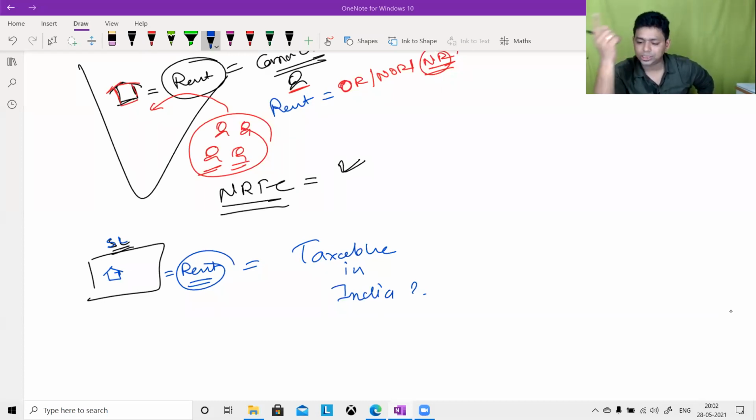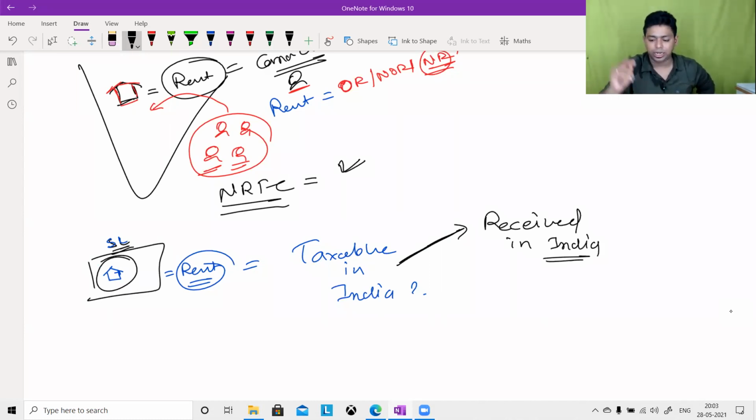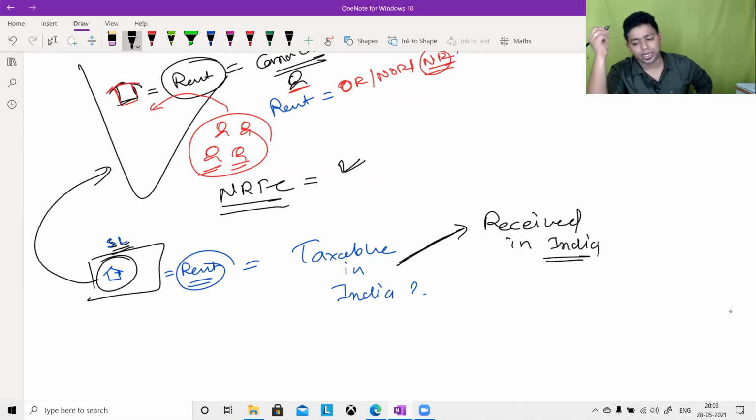Taxable. Yes, taxable if received in India. Okay. So I take the answer from Om and Deep and they are saying, sir, yes, taxable if it is received in India. And this is the right answer. Though the source of income is located in the foreign country, if this rent is directly received in India, it is taxable.